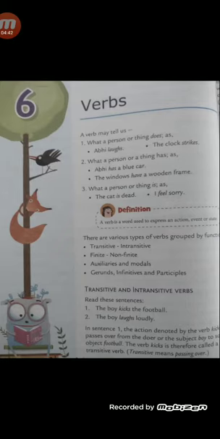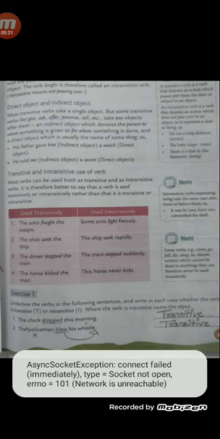So let us start doing the exercise first. Your first exercise is: underline the verbs in the following sentences and write in each case whether the verb is transitive or intransitive. Where the verb is intransitive, name the object. Okay, so what you have to do? You have to underline the verb, then you have to name whether it is a transitive verb or an intransitive verb. Okay, so let us start.